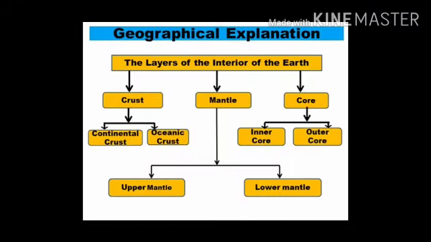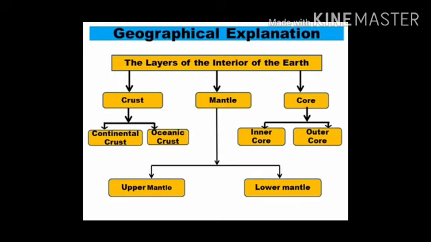Students, let us understand clearly with the help of this diagram. So, the layers of the interior of the earth consist of three: crust, mantle and core. Crust is divided into two parts, continental crust and oceanic crust. Mantle is also divided into two parts, upper mantle and lower mantle. And core is also divided into two, inner core and outer core.